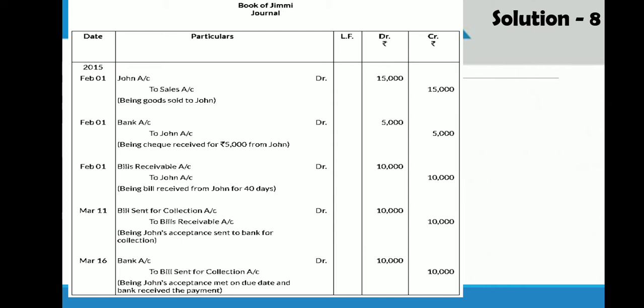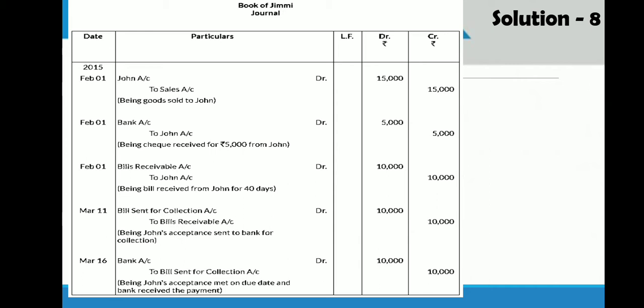Books of Jimmy, that means drawer. First entry would be for the sale of goods. John account debit to sales 15,000. Second thing, 5,000 is received from John. So bank account debit to John 5,000 on the same day.